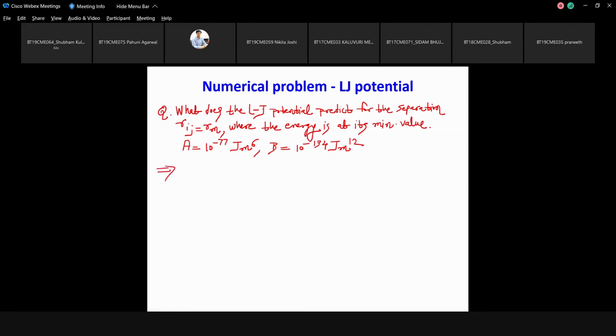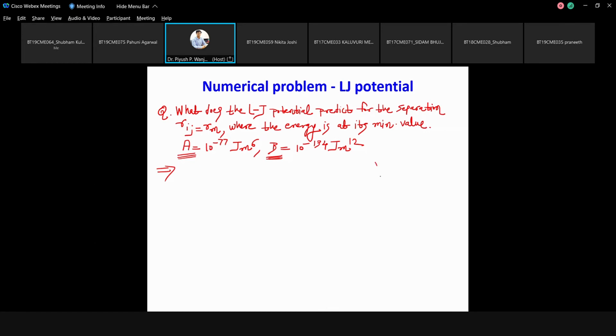Okay, so if you read this question, what has been asked to you? Again, like I said, van der Waals energy you can calculate as a function of distance. So here in this particular question, you have been given the values for the parameters in terms of A and B. Sigma and epsilon is not given to you. A and B is given to you. And they are asking you what does the Lennard-Jones potential predict for the separation Rij equal to Rm.